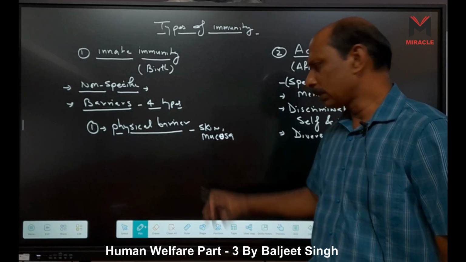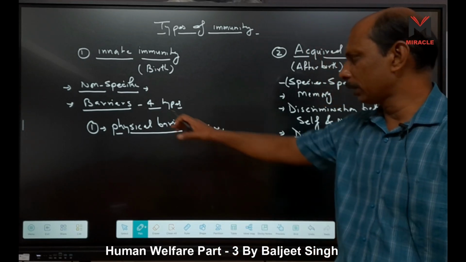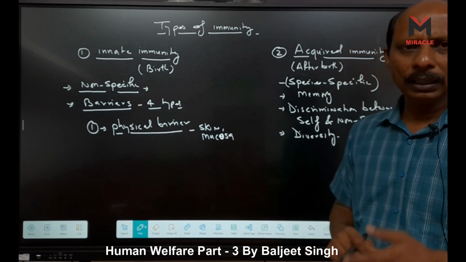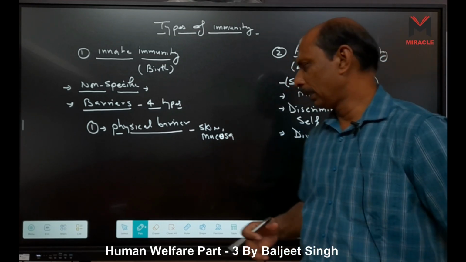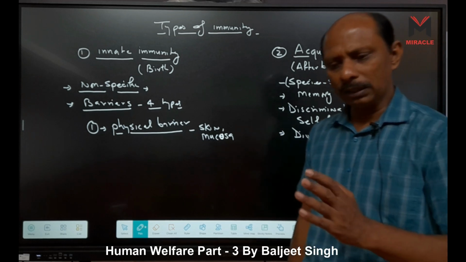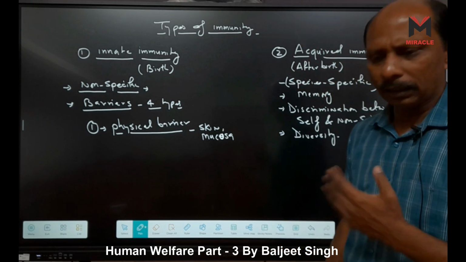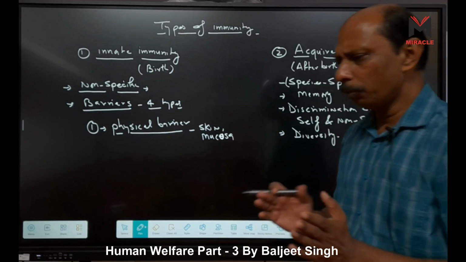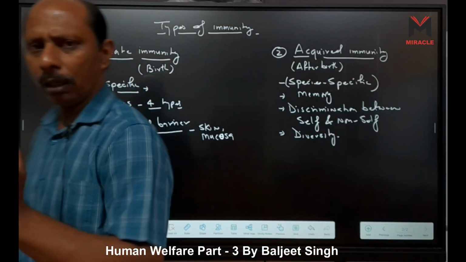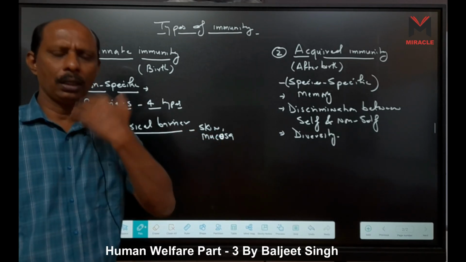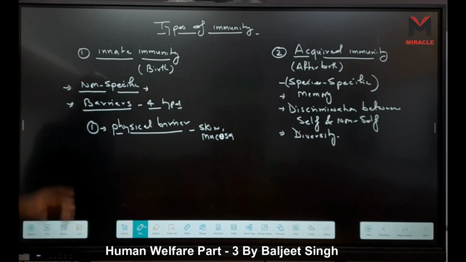It contains mucous membranes. This means pathogens get stuck in the mucus, and mucus contains phagocytes. They eat and destroy them. Another thing is ciliary movement, right? For example in the respiratory tract, ciliary movement is there. Ciliary movement means they propel this mucus toward the outer side.